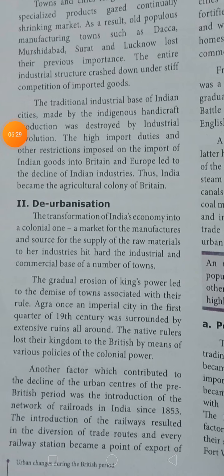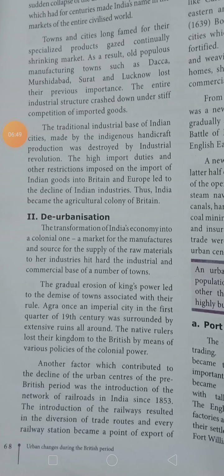As it is deindustrialization, the transformation of India's economy into a colonial one became a market for the manufactured goods and a source for the supply of raw material to industries. So it affected the industrial and the commercial base of a number of towns.